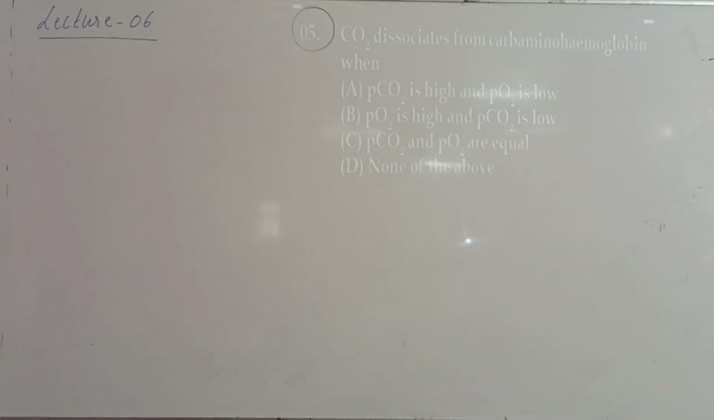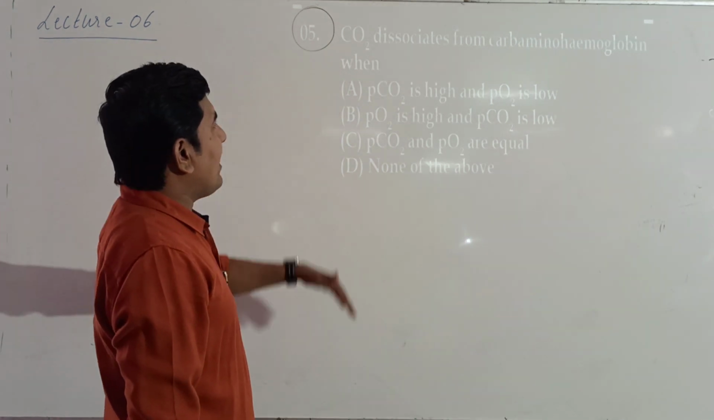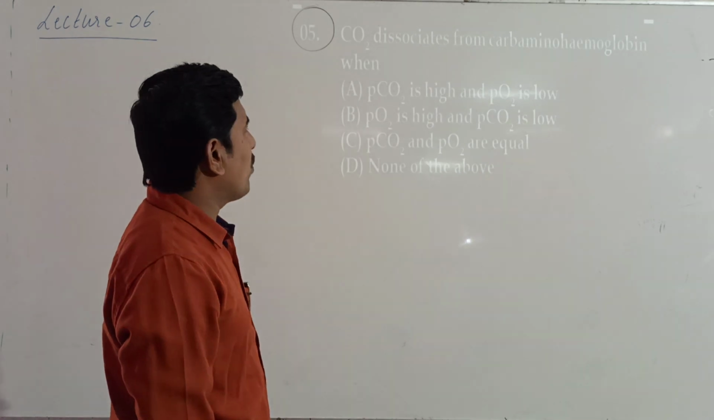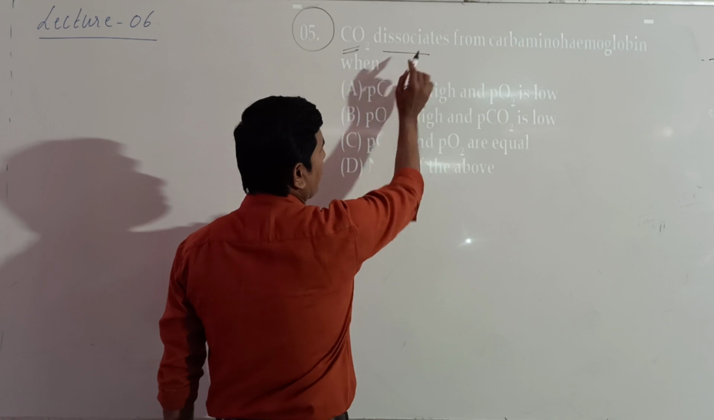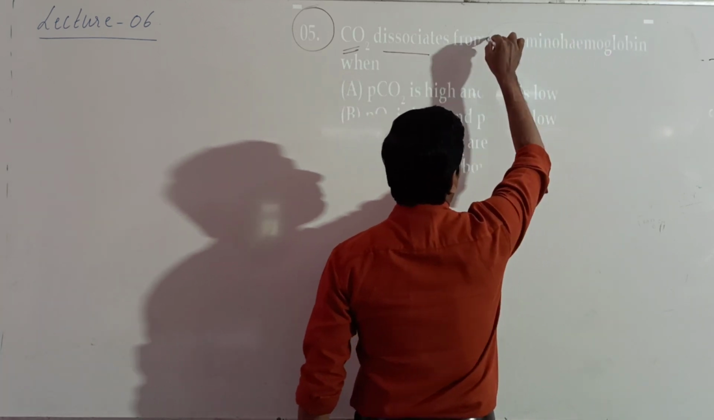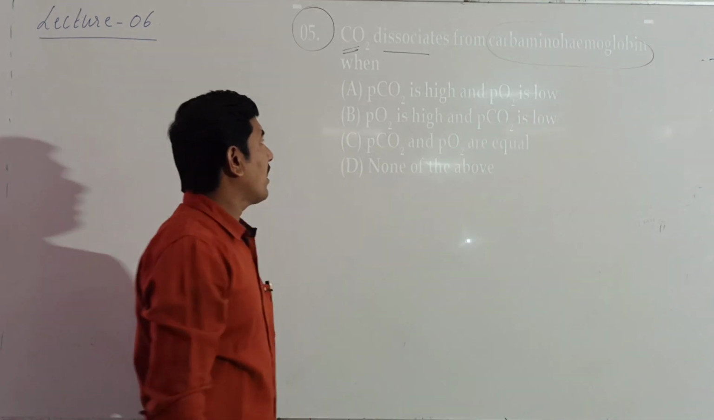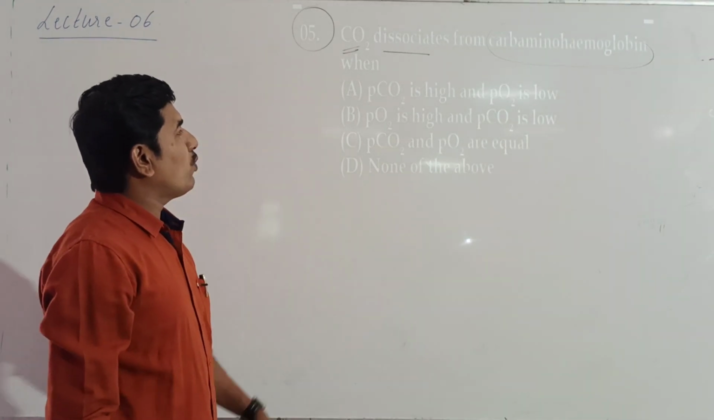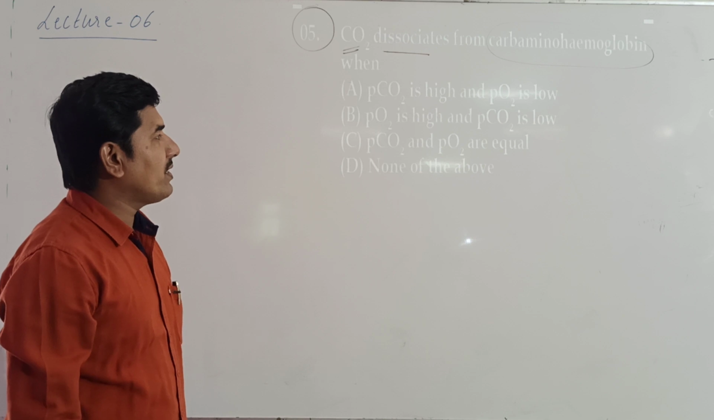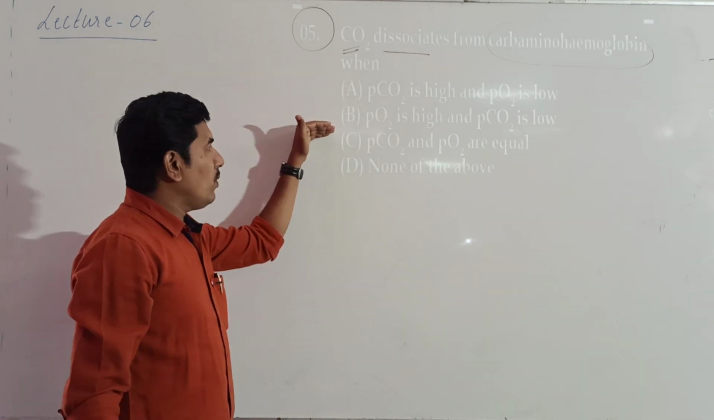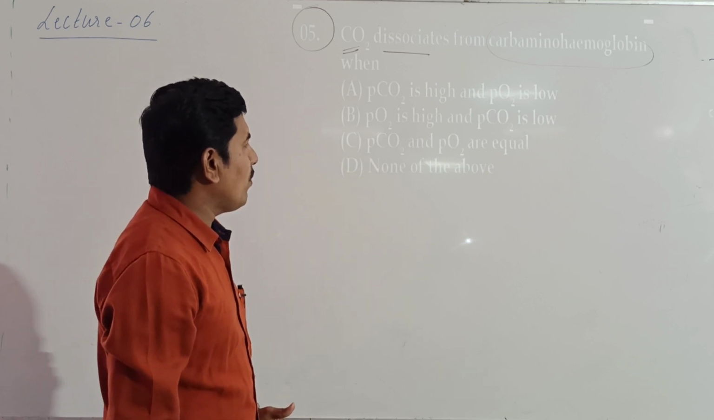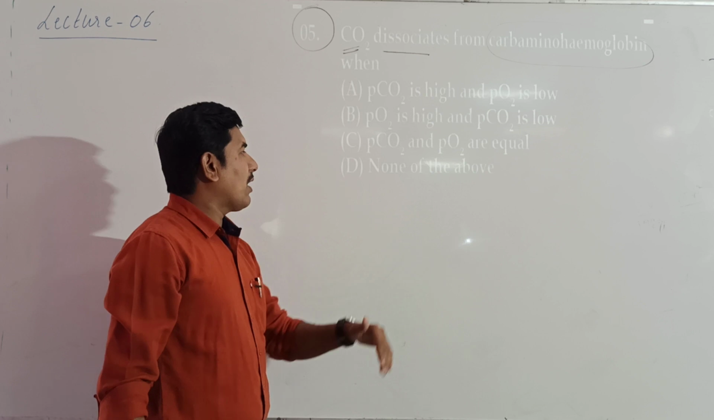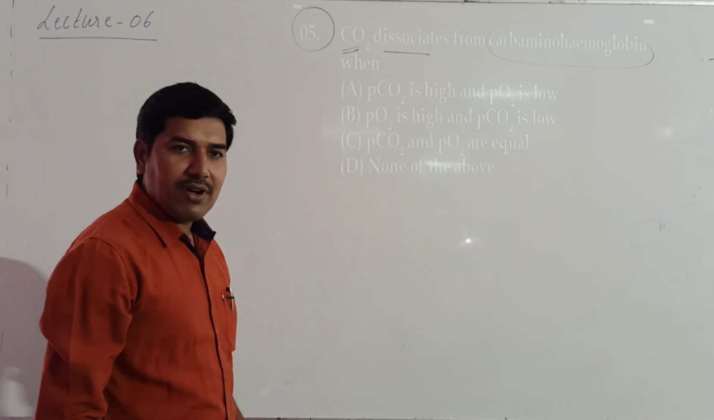Okay, now in the next part, here we have one question: carbon dioxide dissociates from carbamino hemoglobin when? Look at this. Carbon dioxide dissociates from carbamino hemoglobin when PCO2 is higher and PO2 is low, or PO2 is high and PCO2 is low, or PCO2 and PO2 are equal, or none of these.